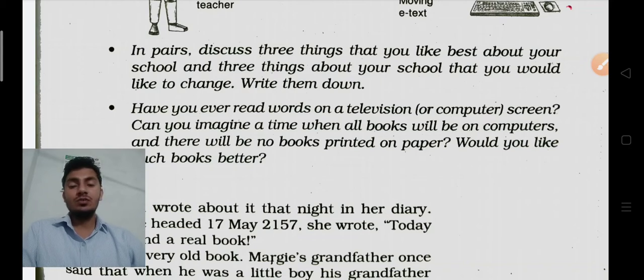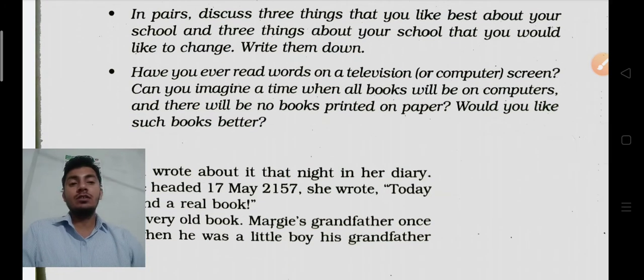You know, these days you study a lot of things on your computer, on your mobile also. So this kind of question he is asking: can you imagine a time when all books will be on computers? You can imagine that in future, a time may come when you will not find any written or printed book. All the books will be on your screen, moving text will appear and you will study this. There will be no books printed on paper. Would you like such books better?